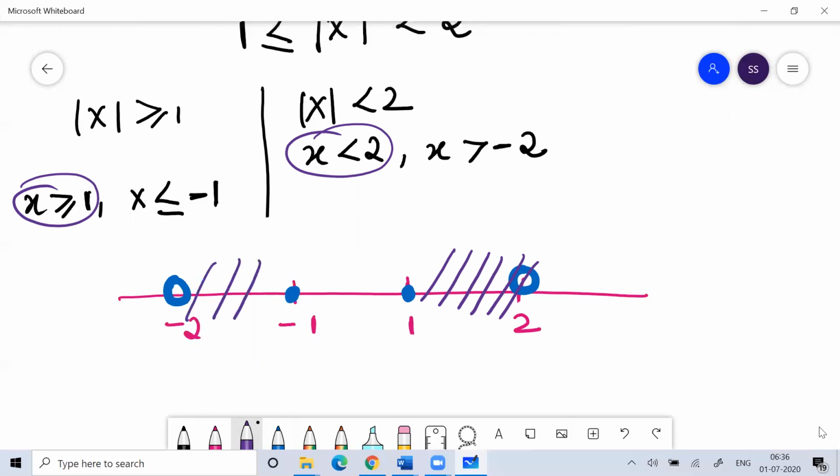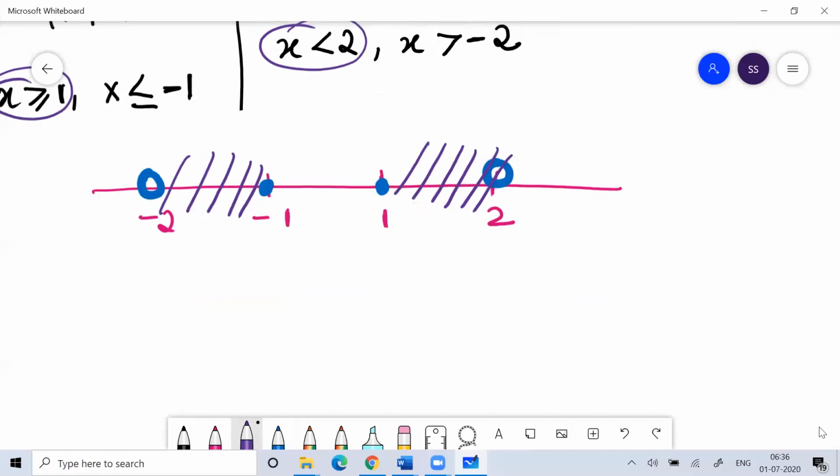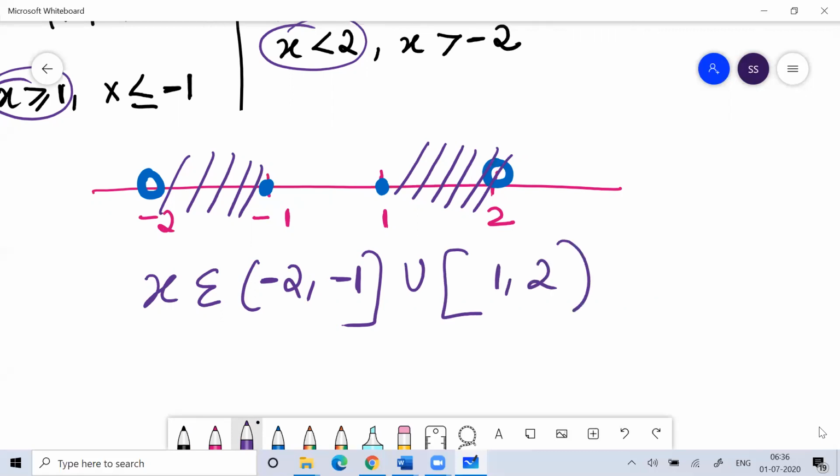So you can say the value of x you are looking for is from minus 2 to minus 1, close bracket, union of close bracket 1 to 2, open bracket. So this would be the acceptable value of x in this case.